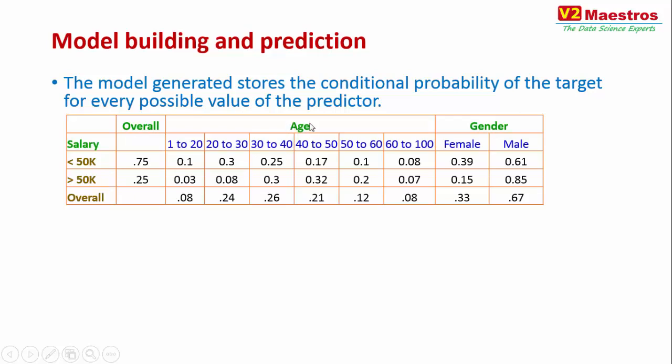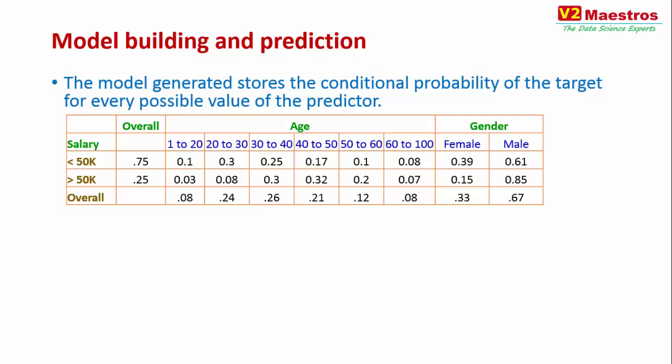You do the same thing for age, every range in age here. So in the training data set, what is the probability that somebody's age is between 20 and 30? That comes up here, 0.24. Similarly, 30 to 40, 0.26. You do the same thing. So for every possible classification available in age, you find the overall probability. Similarly, for every possible classification of gender, which is male and female, you find the overall probability. Once you find the overall probability, you find what is called the joint probability between a predictor and the target variable.